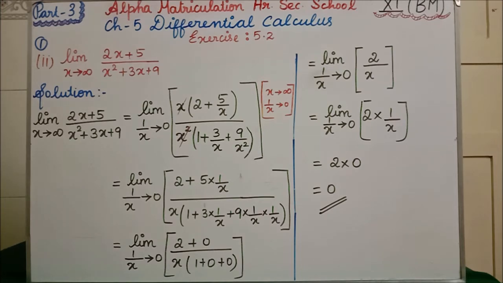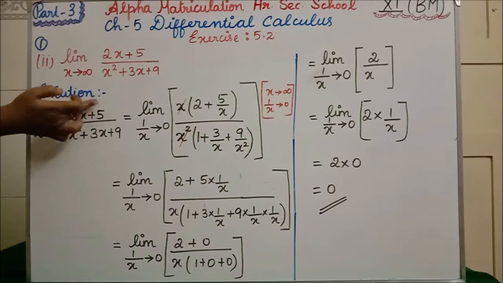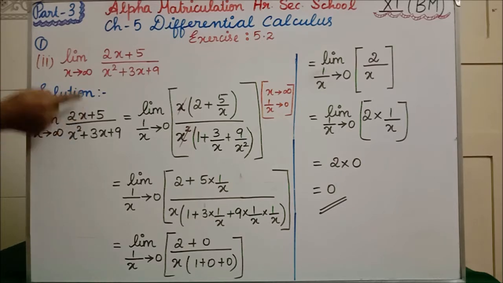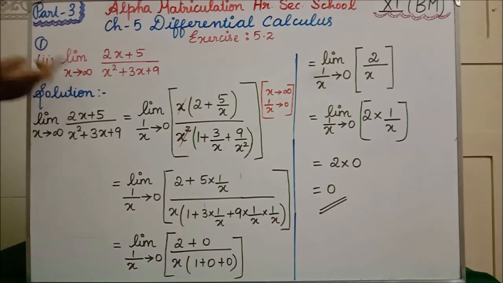So for that we are taking 1 by x tends to 0. Clear? So after taking that limit, what we have to do is we have to take x commonly out in the numerator. From here we have 2x, so I have taken this x commonly out. If this x is outside, what will be here? Only 2. That only we have written here. Plus, is any x there? No x is there. If you are not having x, what you have to do is write it in the divided by x form. Since we don't have x here, write 5 divided by x.